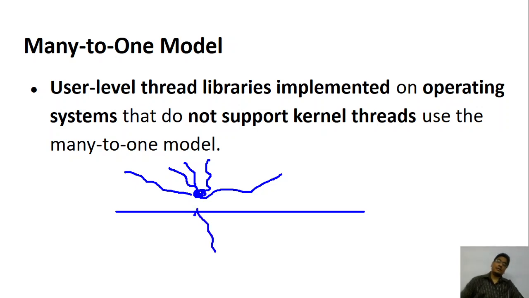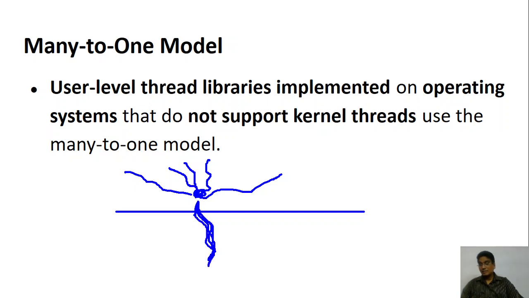Suppose such an operating system exists that does not support threads at the kernel. Then even though you have created many threads at the user level, using any library of the operating system, at the kernel level it just runs one execution.